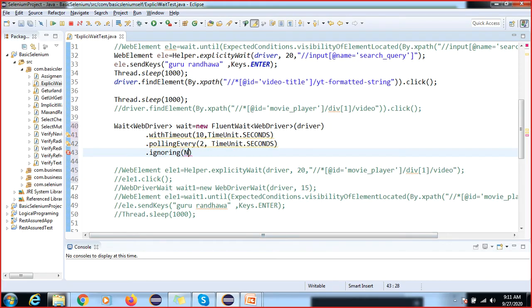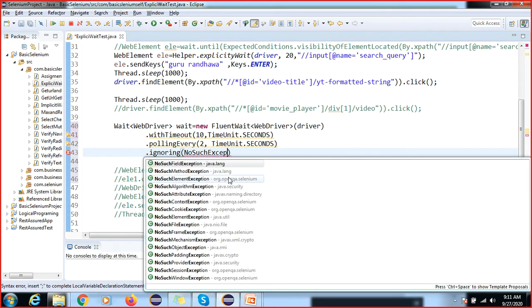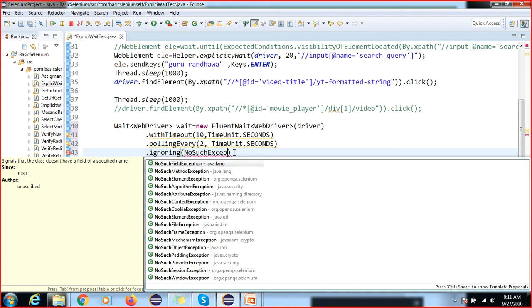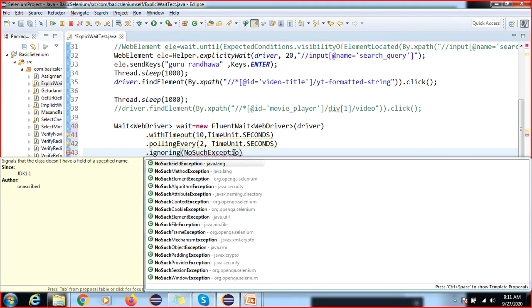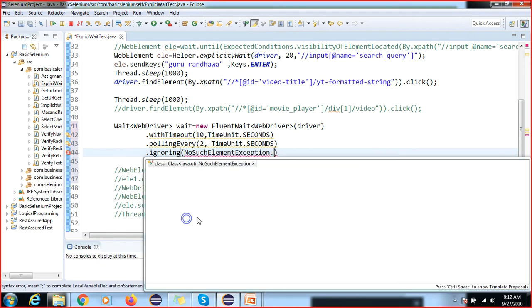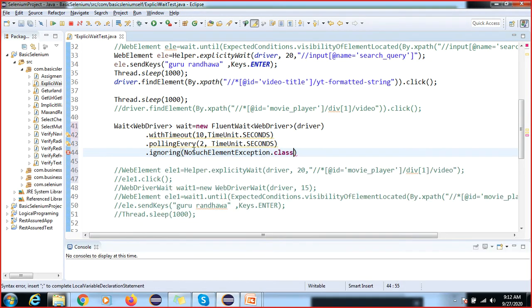NoSuchElementException, right? So this is your NoSuchElementException.class. Can anyone explain why we are giving this .class?